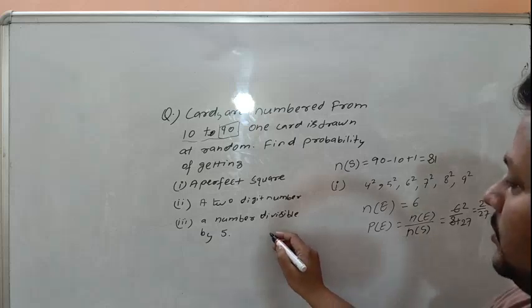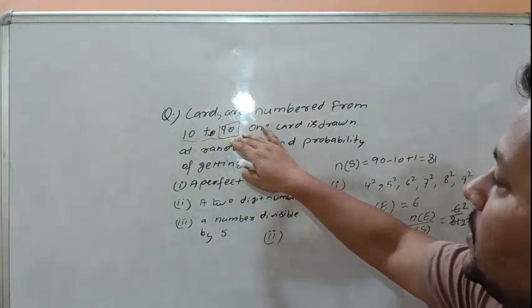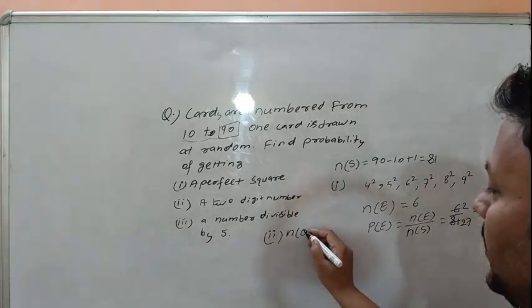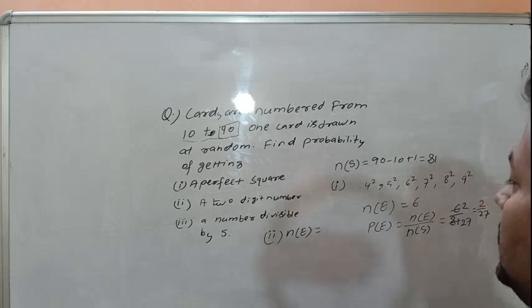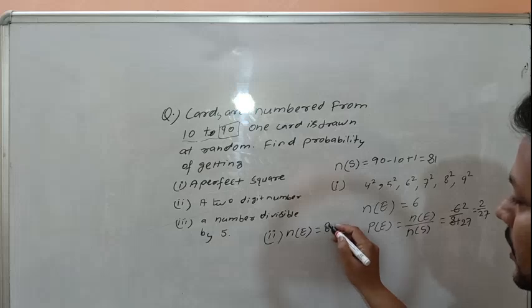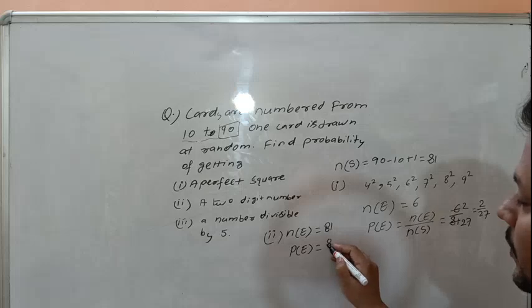A two-digit number. We see all the card numbers are two-digit numbers. That means all the sample points, all the events, are two-digit numbers. That means 81. The probability is 81 over 81, that means 1.